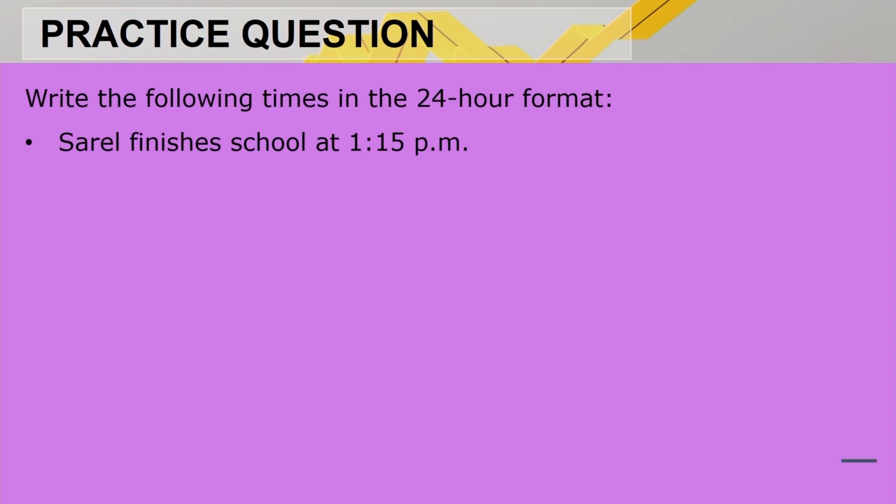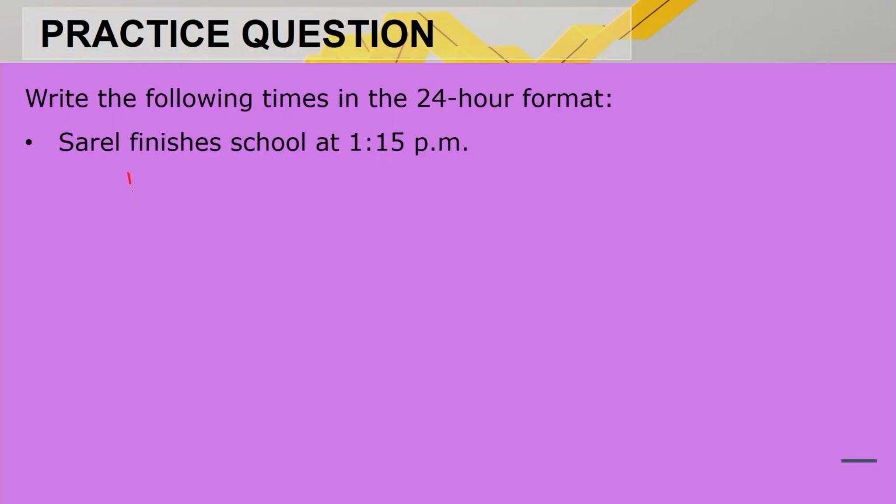Number 1, write the following times in the 24-hour format. Now, remember, the 24-hour format is where we use 1300 hours and 1500 hours. How do we do that? We simply take our time by writing it slowly, and then we add 12 hours.